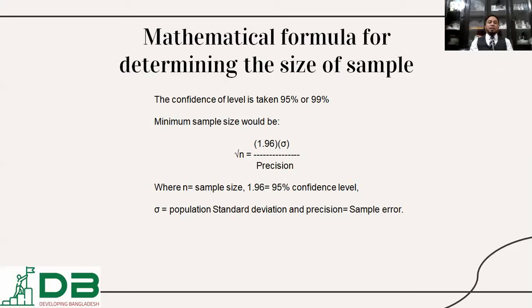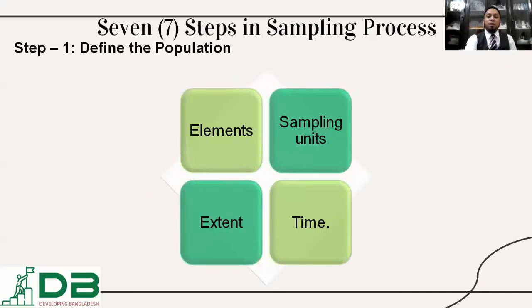So this is a widely used equation to determine the sample. Here, if 5% error is allowed and 95% accuracy, then the sample size would be 383. So this should be determined as per what accuracy we want.